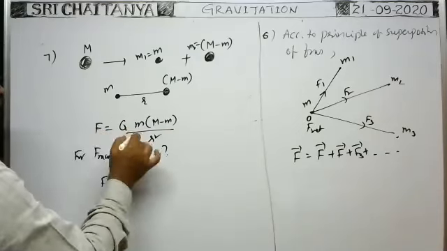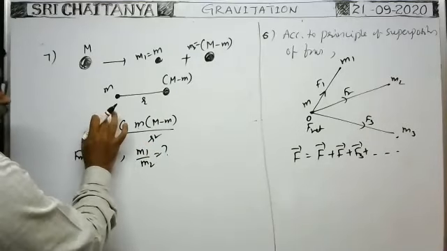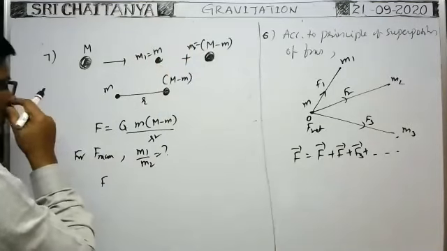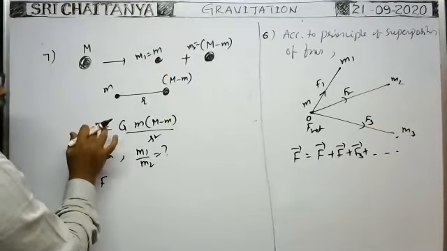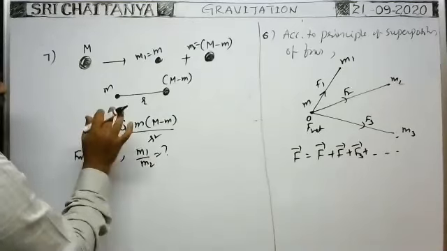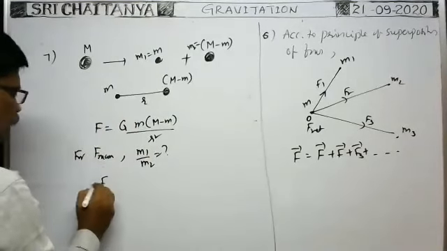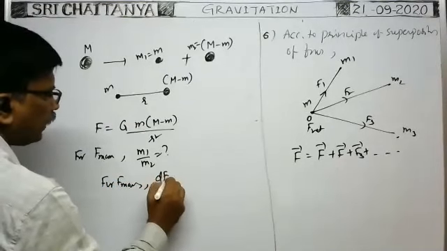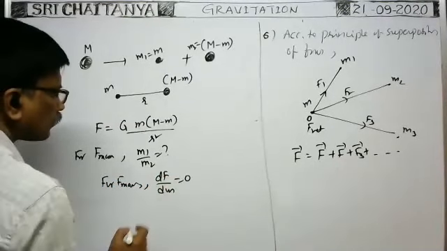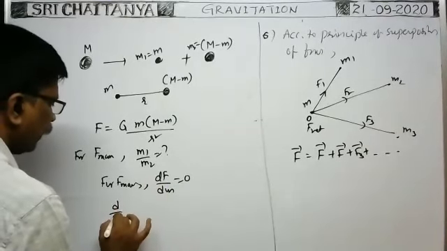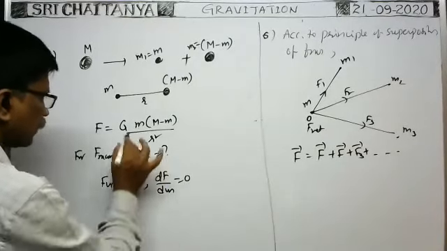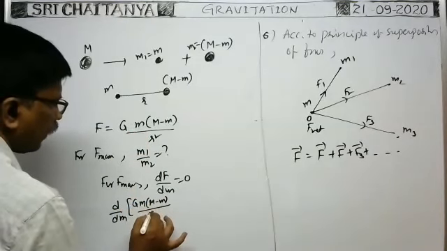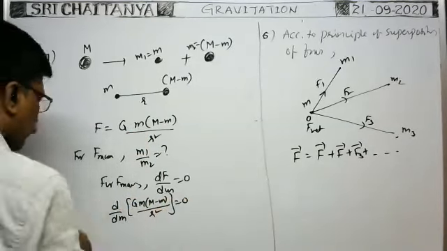Because suppose in this formula, if it is maximum force, that is constant for the given two particles when divided like this in terms of m1 and m2. If it is maximum force, when you differentiate this maximum force with respect to mass m, that must be 0. So for F max, dF by dm must be 0. That is equal to d by dm of F, which is G small m (capital M minus small m) by R square, equal to 0.